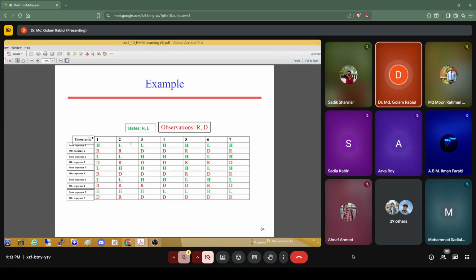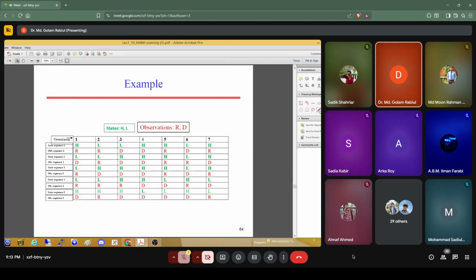So how can we find out the probabilities if the data set is given? It's easy, but I think you have some confusion on it. So let's say a data set is this. This one is a data set. This is given. This is actually the weather model data set.